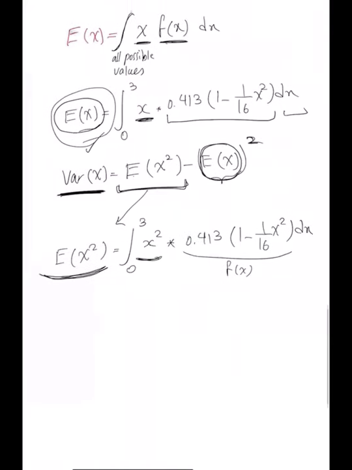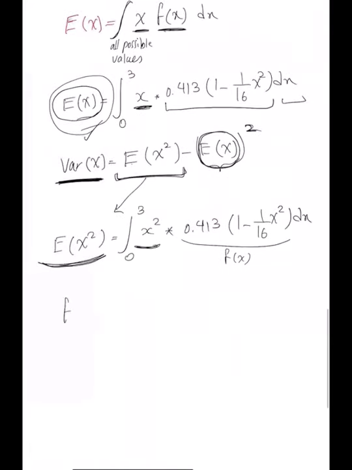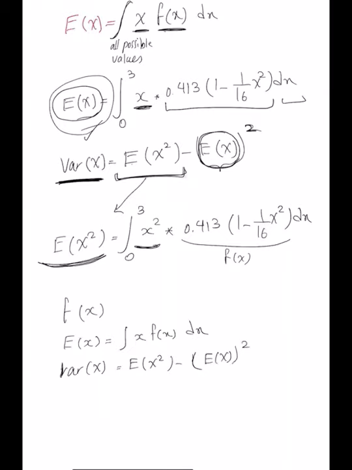Okay, so that's the formula for anything. As long as you have the f of x, the probability density function of a random variable, if I ask you what is the expected value of x, all you need to calculate is the integral of x f of x over all possible values of x. And if I ask you to calculate the variance of x, that's the expected value of x squared minus the expected value of x to the power of 2.